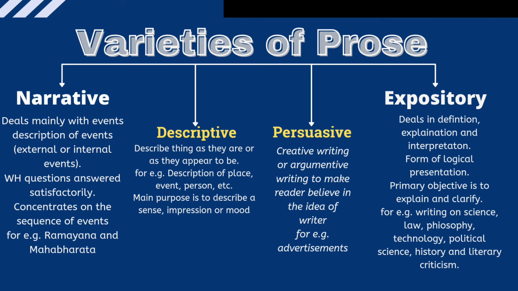So we can say it is painting in words, a fine description. In literature, a good description translates the writer's observation into vivid details and creates an atmosphere of its own. So through his or her description, the author tries to recreate what he or she has imagined.